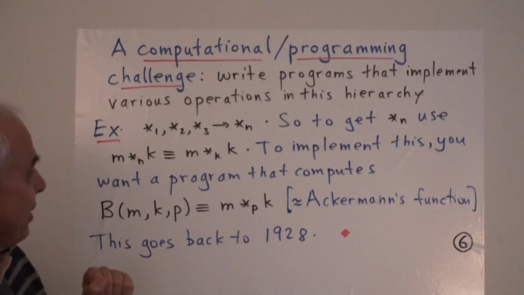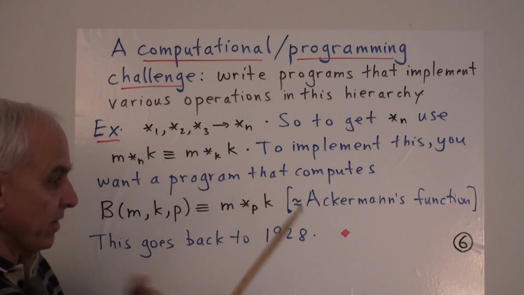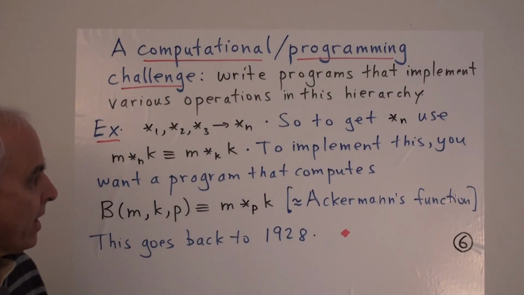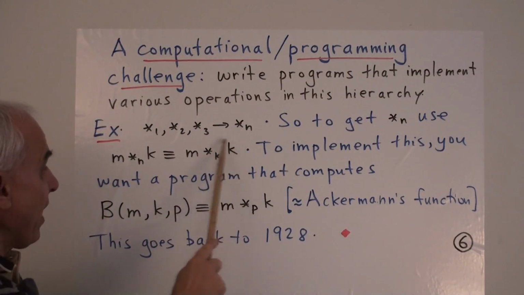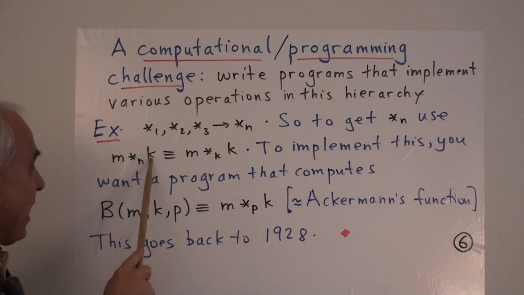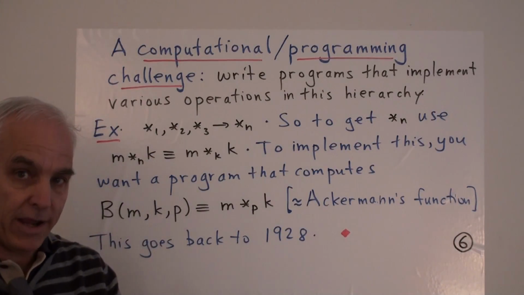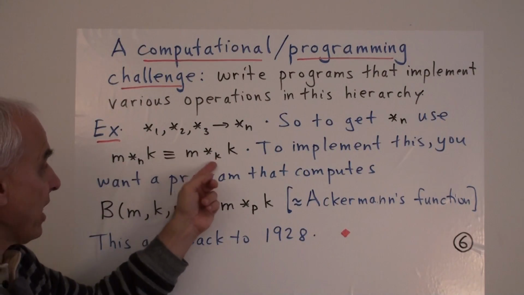For example, our first limit was star 1, star 2, star 3, etc. That sequence generated this limit star n. And so to get at star n, we really had to use this basic defining property, right? The defining property was that if m and k are natural numbers that we want to multiply using this operation, then m star n k is defined to be m star k k.